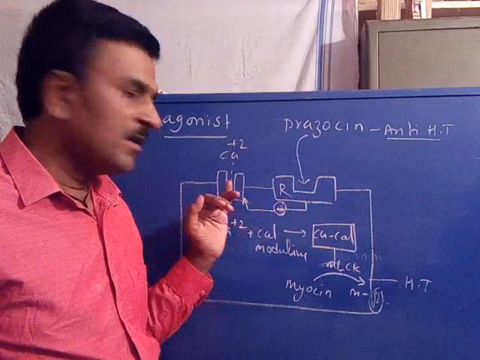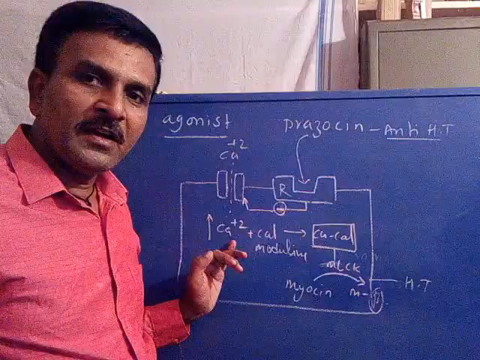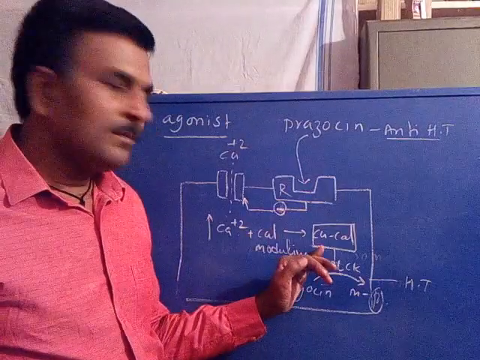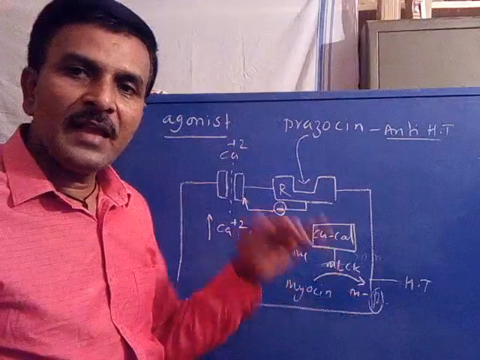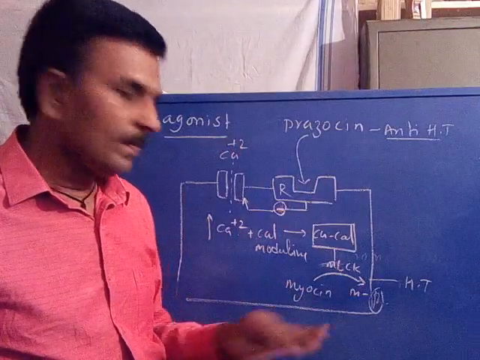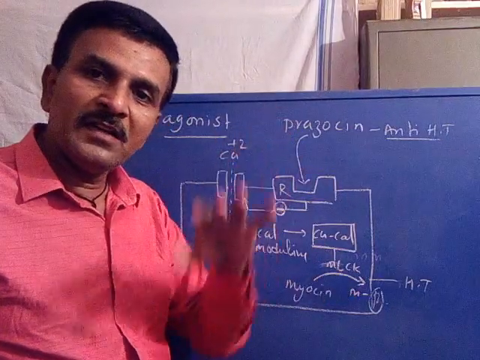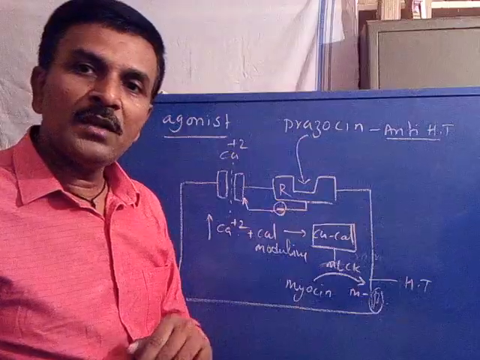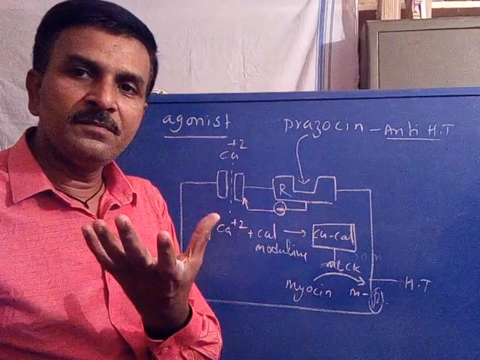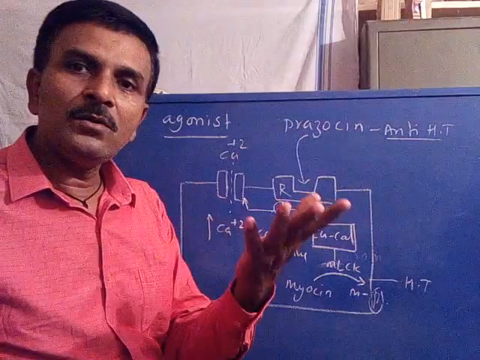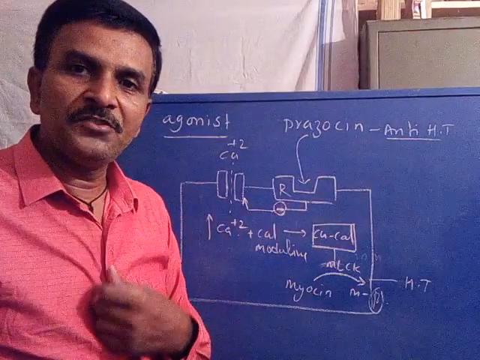Now what happens? When calcium entry is prevented, calcium calmodulin concentration decreased, MLCK activation decreased, rate of phosphorylation decreased, so that the constriction of blood vessel will be released, leading to relief from the hypertension.